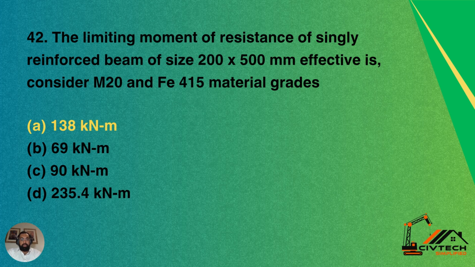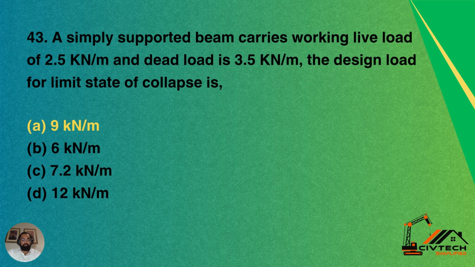Question number 42. The limiting moment of resistance of a singly reinforced beam of size 200 into 500 mm effective, considering M20 and Fe415 material, is: option A, 138 kilonewton meter; option B, 69 kilonewton meter; option C, 90 kilonewton meter; option D, 235.48 kilonewton meter. So A is the correct answer, 138 kilonewton meter.